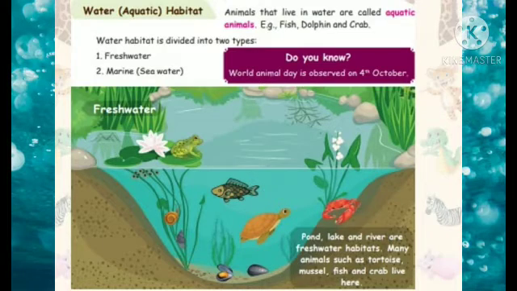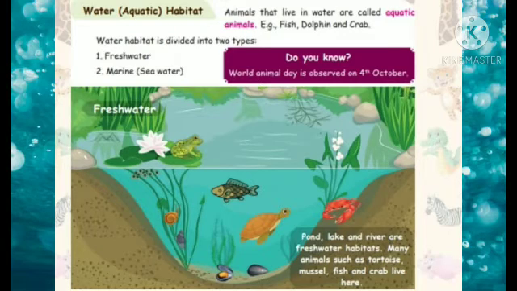Water or aquatic habitat. Animals that live in water are called aquatic animals. Example, fish, dolphin, and crab. Water habitat is divided into two types, that is freshwater and marine water. Marine water means sea water.